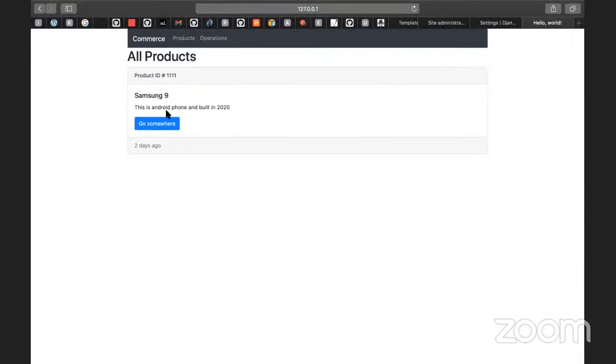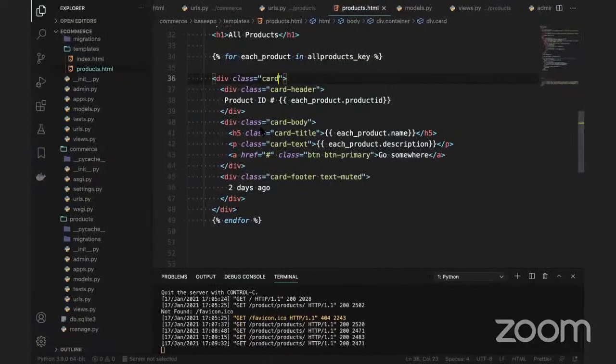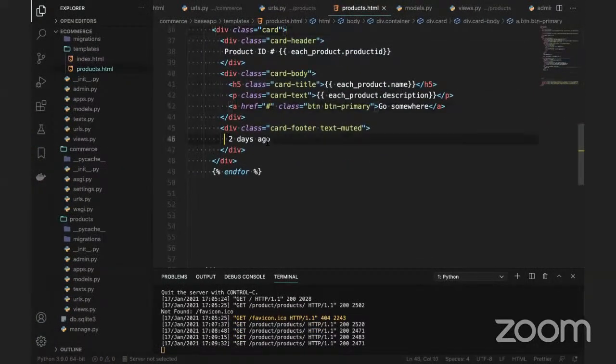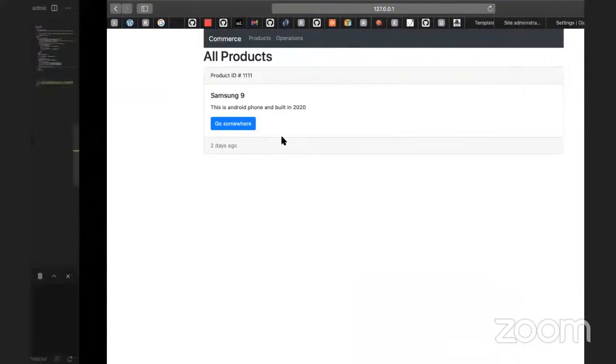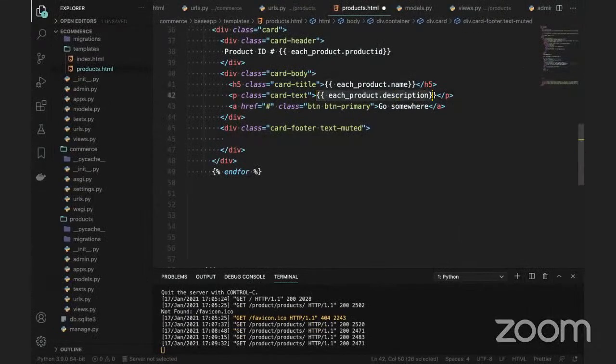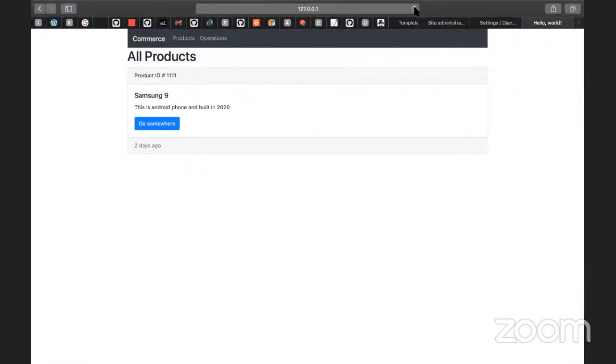I'll make it normal and remove the center here, refresh the page and you can see the details like this. Also, here "2 days ago" is there, and I don't want this one. What we can do is display the cost there. What is the cost of this product? I am going to display it there. You can use each product and, instead of description, mention the cost here and put a dollar symbol. Better. Go to this web application and you can see $600. The product ID is 111 and Samsung, this is an Android phone built in 2020.